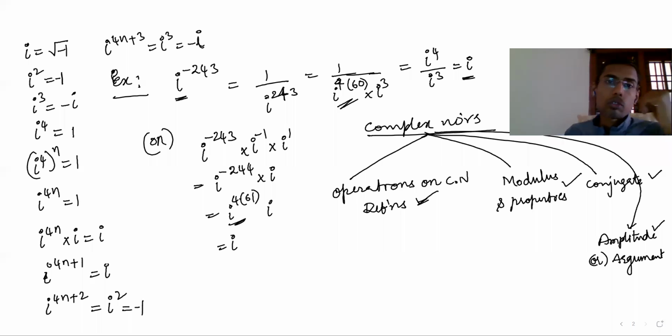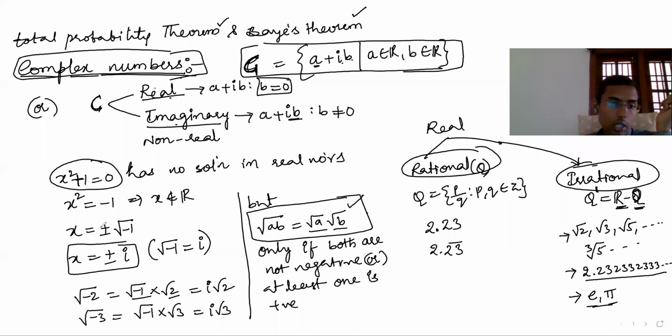See, I already told you why i square is minus 1. Here, root of minus 1 they assumed. Root of minus 1 is not there in real numbers. There is no solution in real numbers. There is no value for root of minus 1. They assumed root of minus 1 is imaginary. It's not a real number.